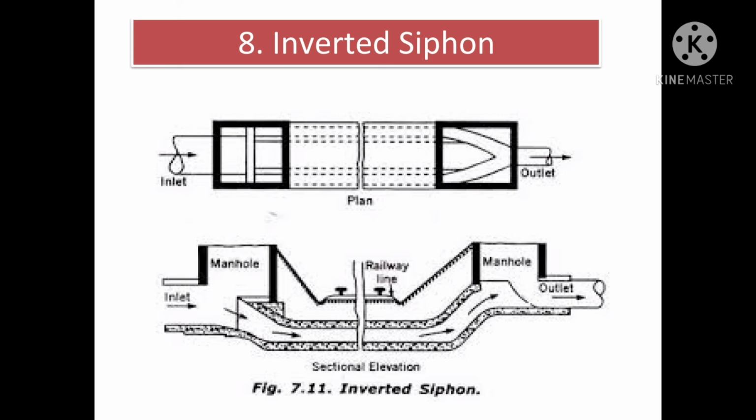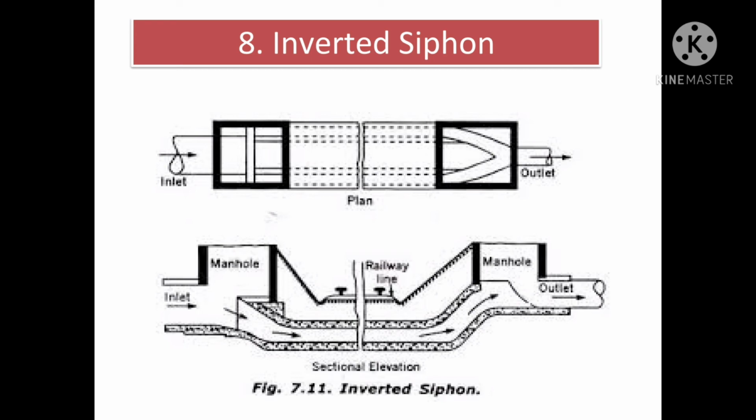For this purpose, the inverted siphon is usually made of three pipe sections laid side by side in plan, as shown in the figure. One of these three channels is meant for carrying minimum sanitary sewage, the other one for maximum sanitary sewage, and the third one for carrying combined flow during monsoon.